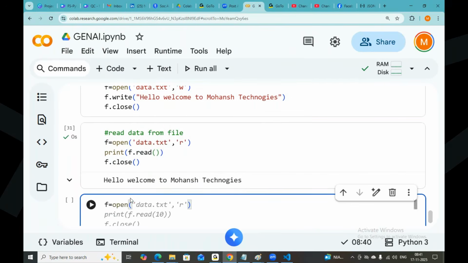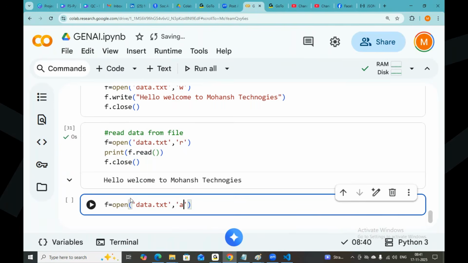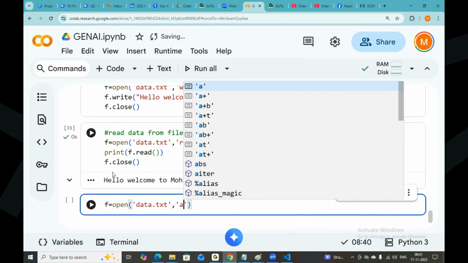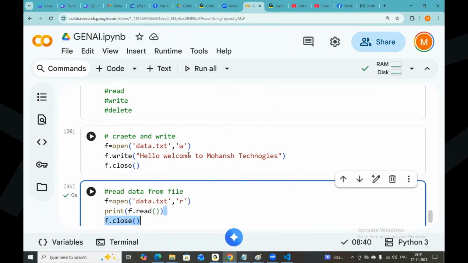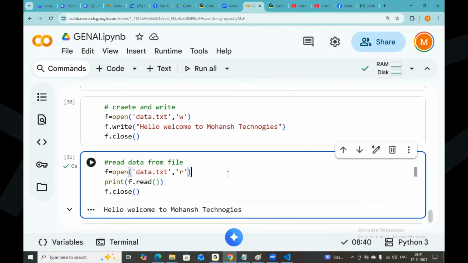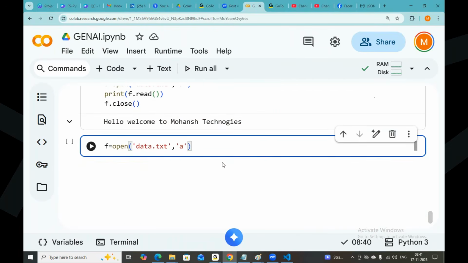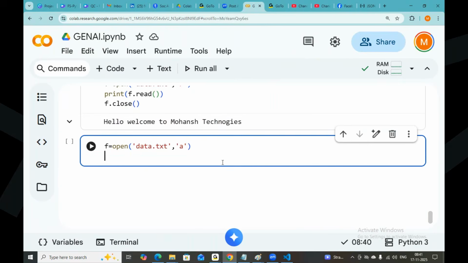Open data.txt, and this time you have to give the attribute called a. A means append. W means write data. R means read data. A means append data.